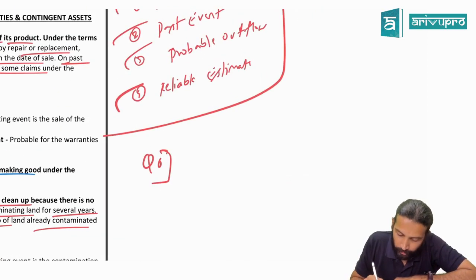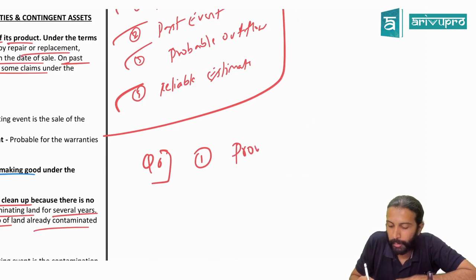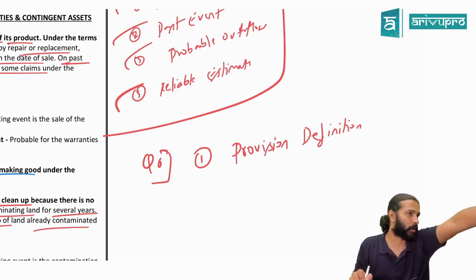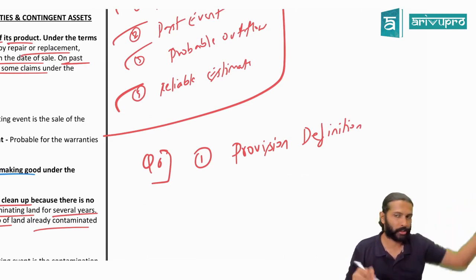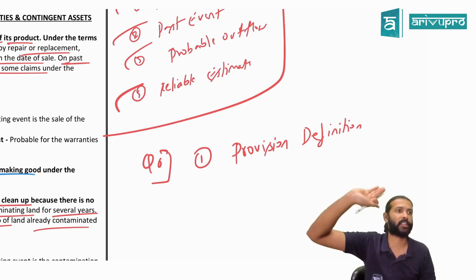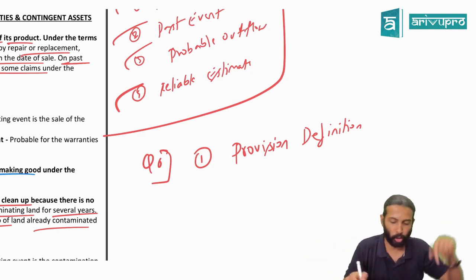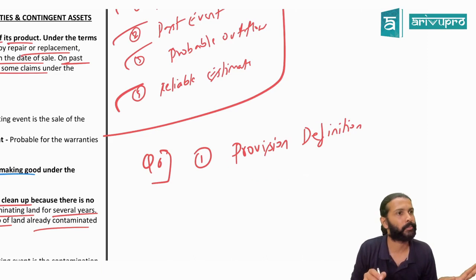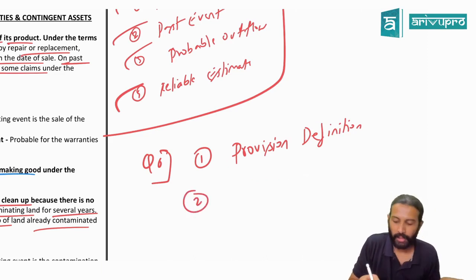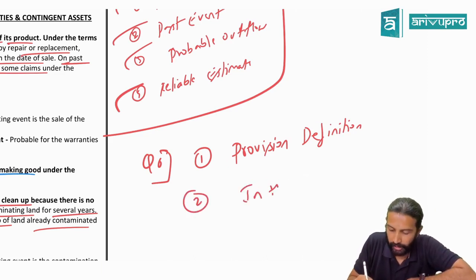Okay, yes. First you will write what, sir? If it comes for 5 marks, first you will write the provision definition. If it comes for 2 marks, don't bother. Cut off the provision definition. Directly write the present case and conclusion. That is good enough. For more than 2 marks, write the provision definition. Fine. Take a call based on marks. The second point you will write is the present case.